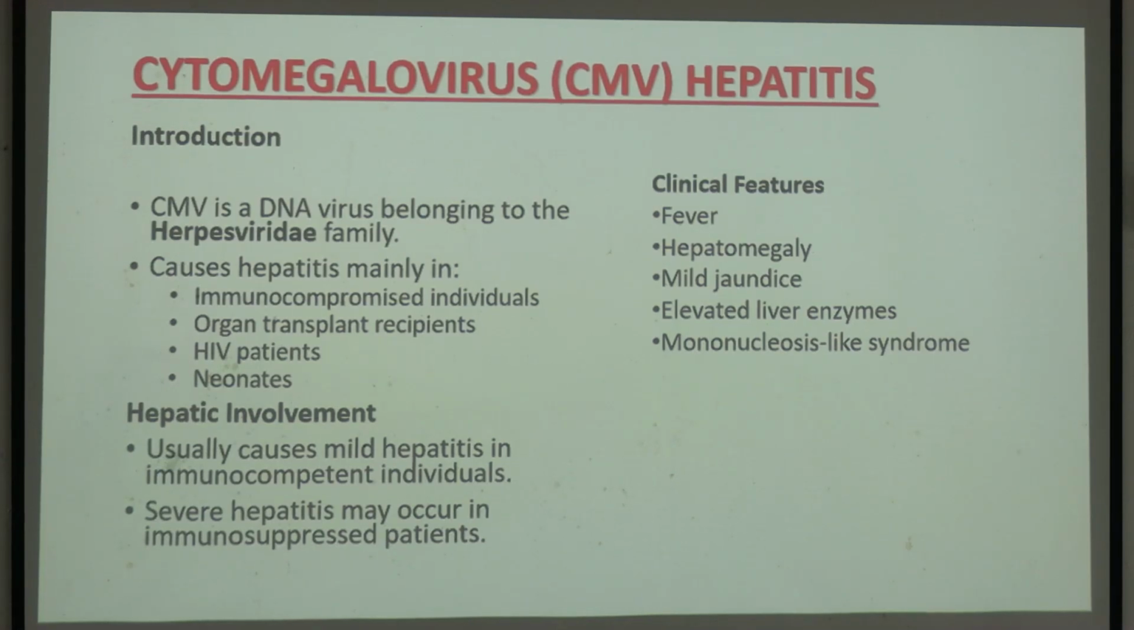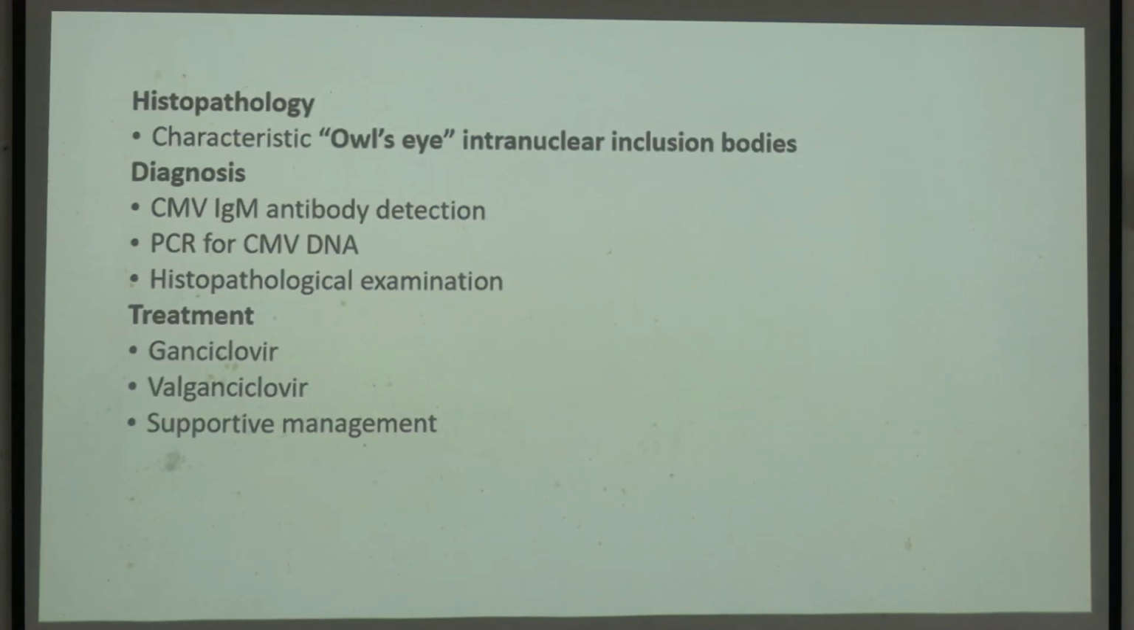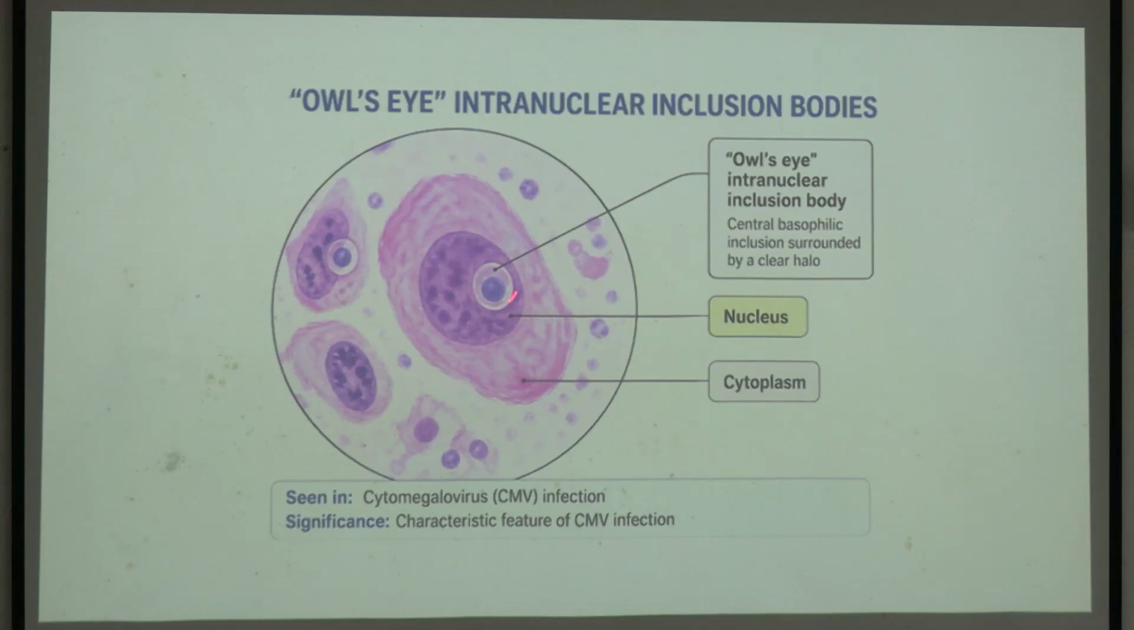all these things will be there, and the histopathology will be very very specific. They will be having intranuclear inclusion body which is called owl eye inclusion body. ঠিক আছে, this owl eye intranuclear inclusion body will be present, and that is very specific and pathognomonic for cytomegalovirus.